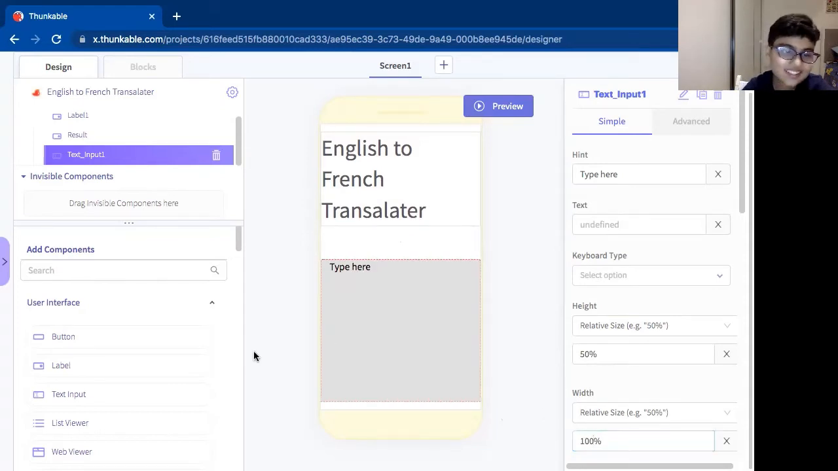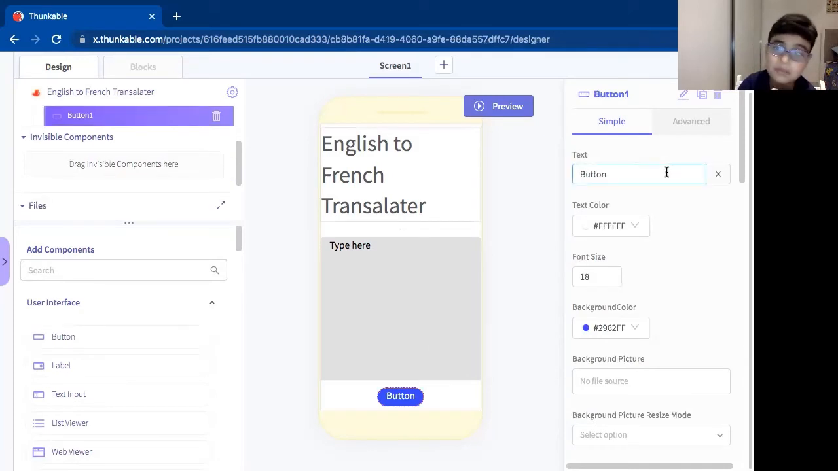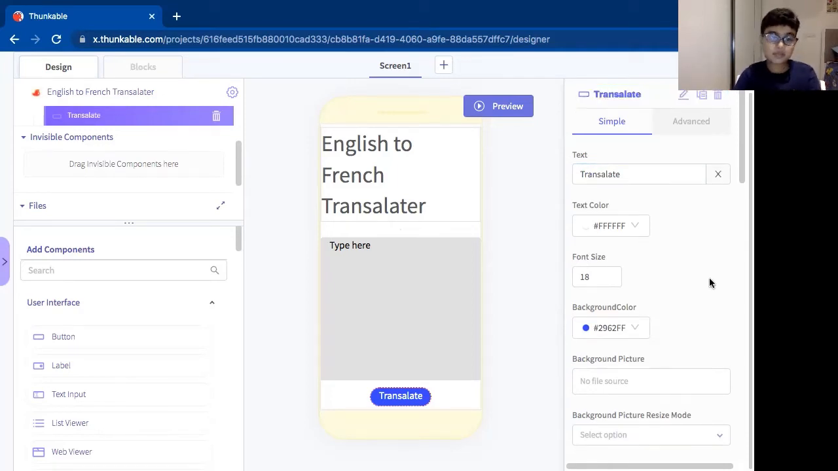Perfect. Now I'm going to take this button and put it below. If it comes on top, then drag it down under the text input. So now this button name is going to be translate. Okay, so I'm just going to copy this and rename button 1 to translate. It will be easier to know whenever we're doing the blocks. We don't have to come back to design and see what it is.